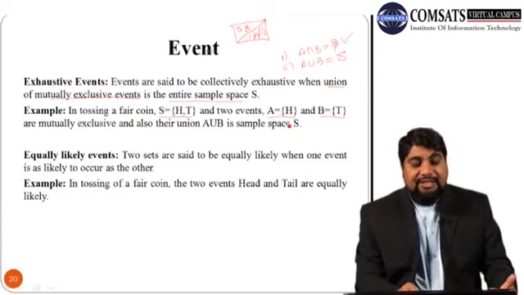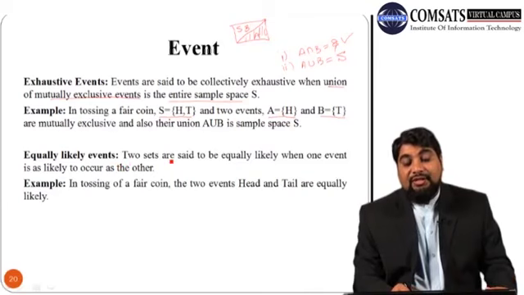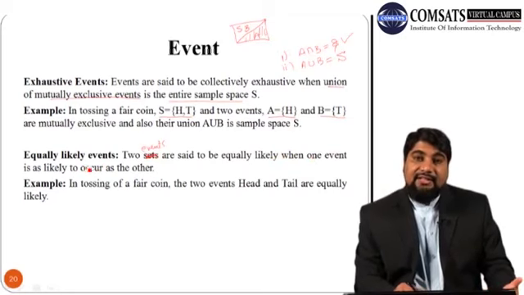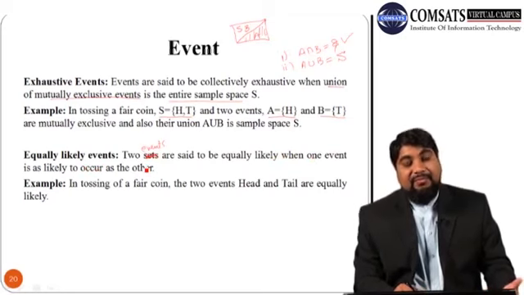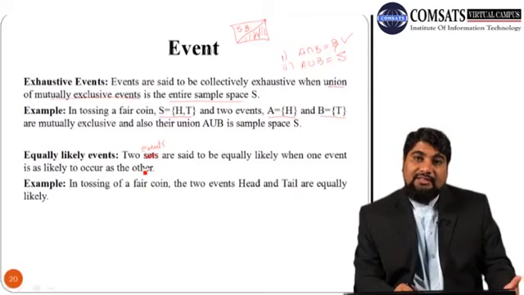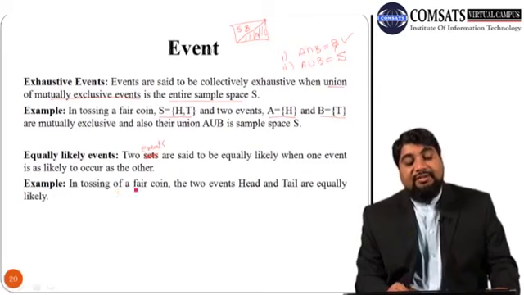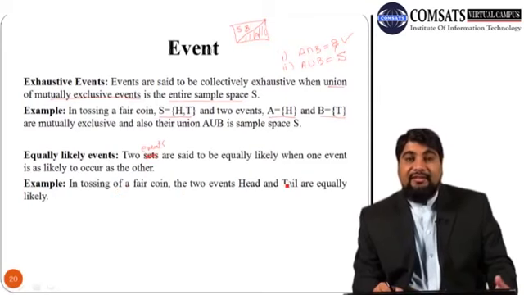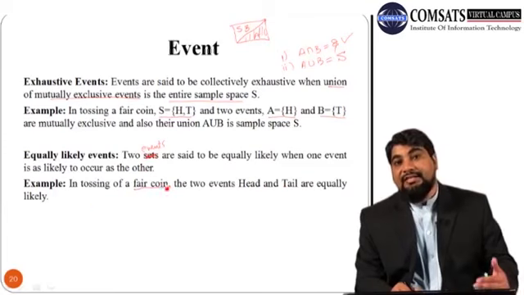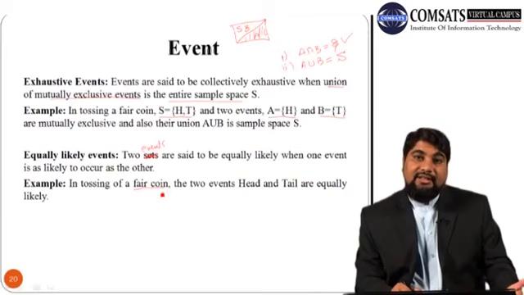Another definition is equally likely events. Two events are said to be equally likely when one event is as likely to occur as the other. It means their chances of occurrence are the same, or equal. Suppose in tossing a fair coin, the two events head and tail are equally likely. Since the coin is fair, head has the same chance of occurrence as tail.